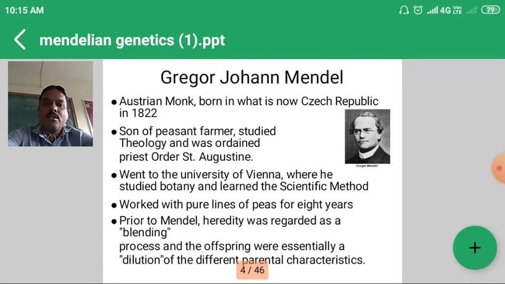Before Mendel's work, heredity was considered a blending, and the offspring were essentially a dilution of the different parental characters. So the initial brief information regarding Mendel's work is that it was done on peas for 8 years, he studied at the University of Vienna, was born in 1822, and was the son of a farmer.